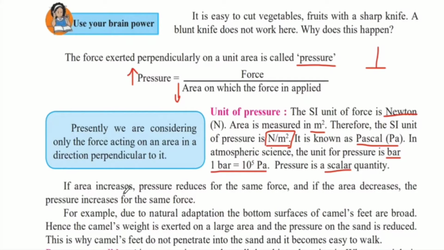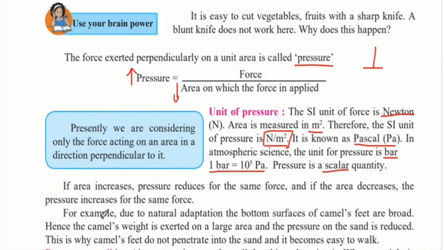If area increases, pressure reduces for the same force, and if the area decreases, the pressure increases for the same force. We have seen this earlier when we take this formula. For a given amount of force, that is when the force is constant, since pressure and area are inversely proportional, a lesser amount of area will give you more pressure, whereas a larger area will give you lesser pressure. For example, due to natural adaptation, the bottom surface of camel's feet are broad.